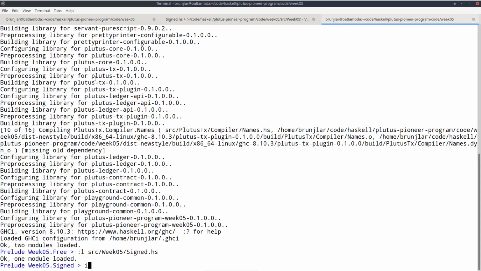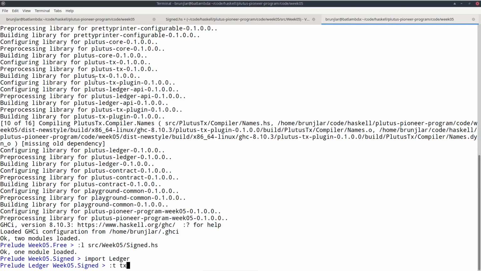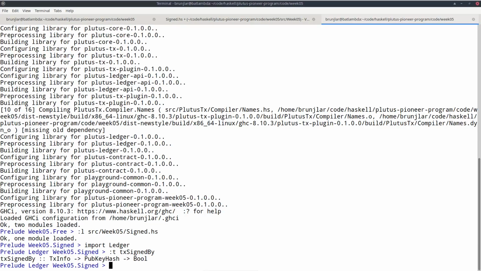So if I'm in the REPL and I import ledger, then I can look up the signature of txSignedBy. That takes a txinfo and a pub key hash and returns a bool if the transaction corresponding to the txinfo has been signed by the public key hash.